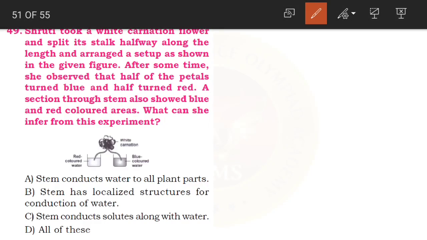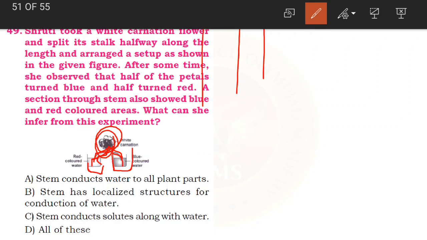Same here children, as there was already an experiment with the carnation flower in the previous question. Here again Shruti took a white carnation flower and split the stalk, in the sense the stem. She divided the stem into two parts. The petals, that is the flower, also changed color, and even the stalk, that is the stem, changed color. So what can she learn?